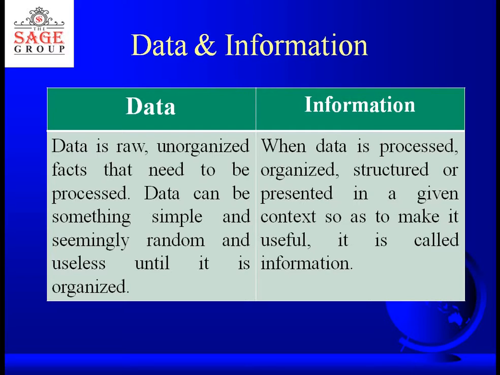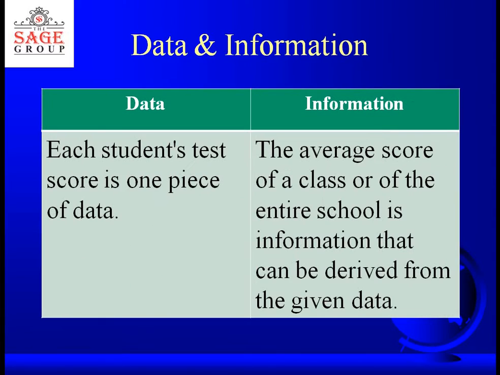I will read out the definition. Data is raw, unorganized facts that need to be processed. It can be something simple and seemingly random and useless until it is organized. So data is raw, unorganized facts, simply random, useless information, and it is of no use until and unless it is organized. While information is data which is processed, organized, structured or presented in a given context so as to make it useful. Whenever we process that data, we organize it, we structure it and we present it in a certain context, then we say that that data is information. We call that as information.